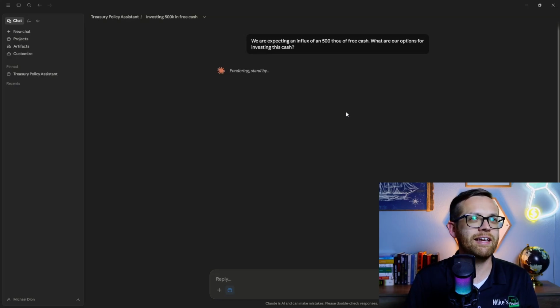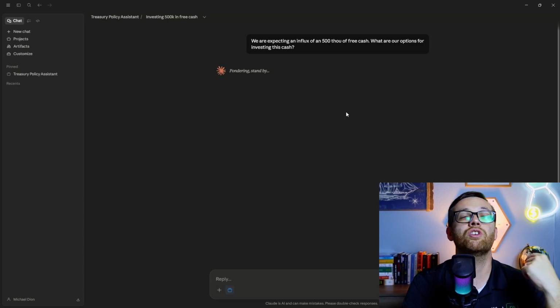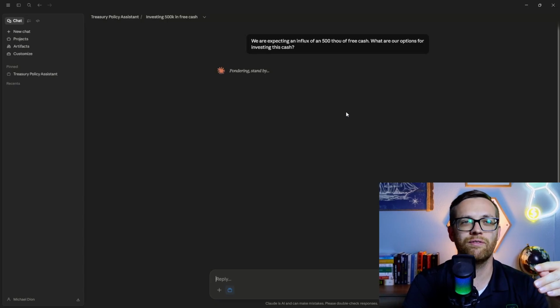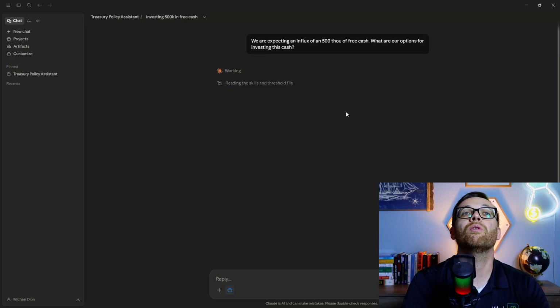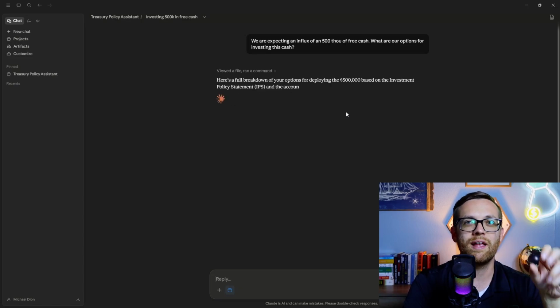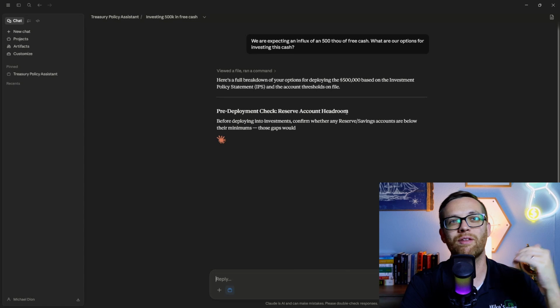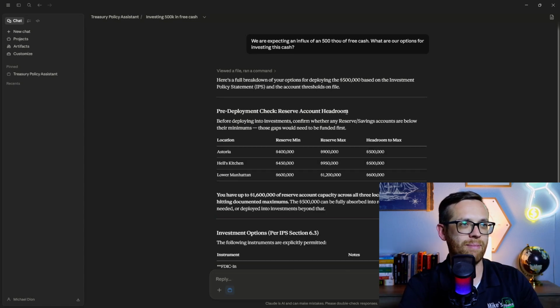All right, Claude's thinking. Now, also, as you use the project, it's going to get faster over time. It's going to start to know the context. It's going to start to know the files, and it's going to save some of that. So you'll see here it says it's reading the skills and the threshold file. It's going to start to pull in skills. It's going to start to save that context, and things are going to get faster. So what you just saw is it created an Excel skill from Anthropic. It just pulled that skill in to read the Excel file, and now it's coming back.